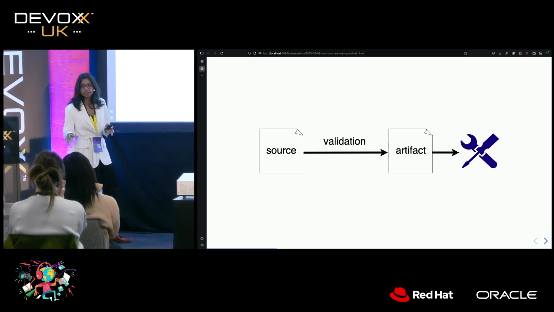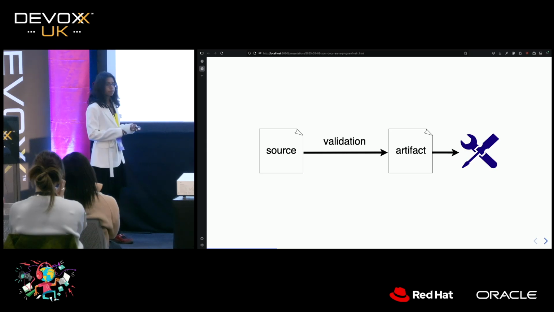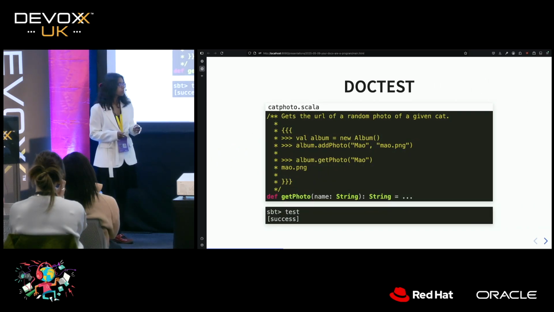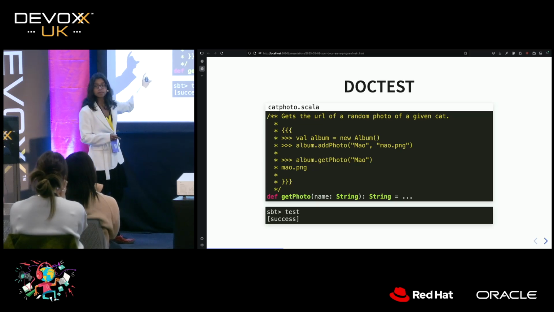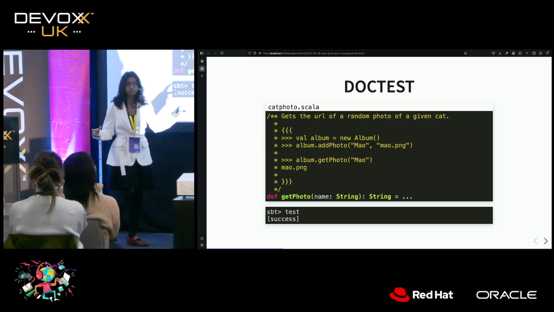So we've got this validation for code. Can we have it for our docs as well? Well, our docs contain code. So if nothing else, we can at least try and validate the code that's within them.